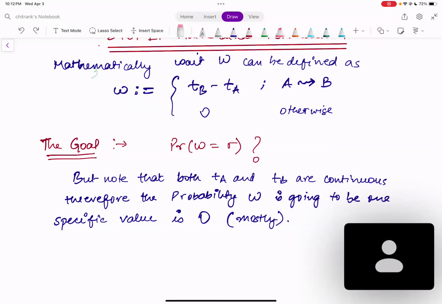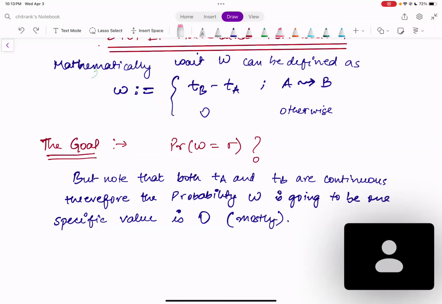As is the case with all continuous random variables, it's almost always the case that the probability that the random variable is some specific value is 0. So almost always it's not a reasonable question to even ask, or not a reasonable goal, to find out the probability. So what do you think is the reasonable goal here? The reasonable goal should be to calculate the probability density instead.